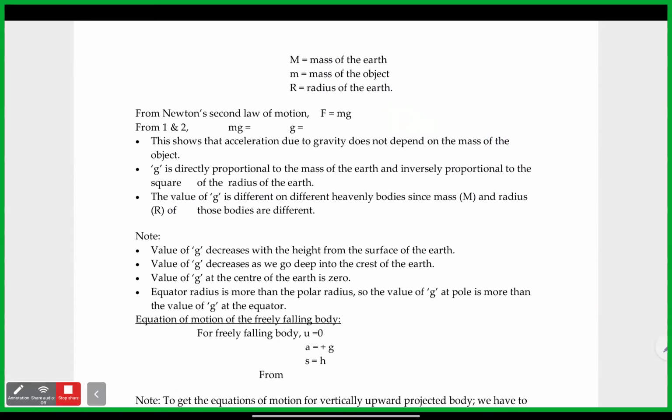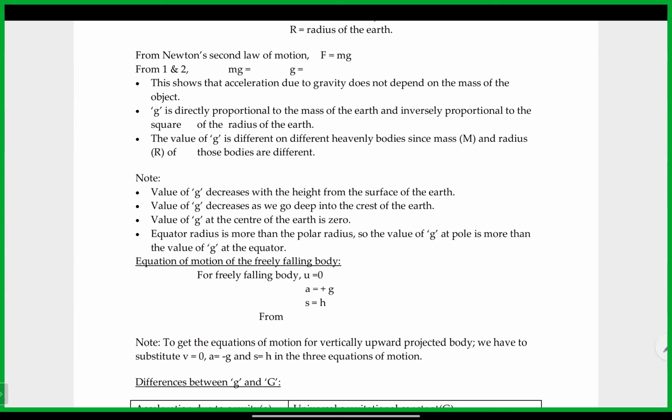Note some points. The value of g decreases with height from the surface of the Earth. When we go far from the Earth's surface, the distance increases, so the gravity will reduce. The value of g also decreases as you go deep into the crust of the Earth. In that case, the radius will change.